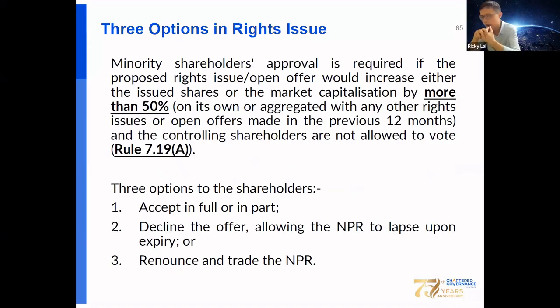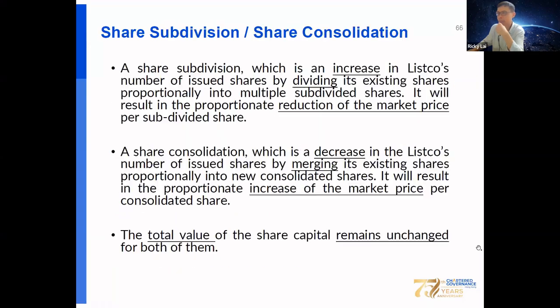There are three options for the shareholder in a rights issue. One is to accept in full or in part. Another one is to decline the offer and allow the nil paid rights to lapse upon expiry, or renounce and trade the nil paid rights. Okay, you should also know some share restructuring, like share subdivision and share consolidation.